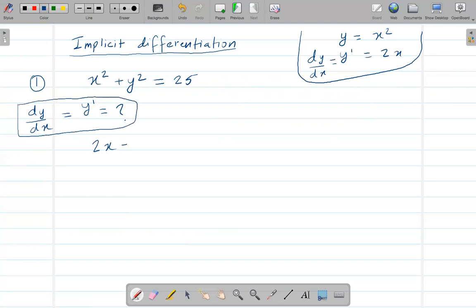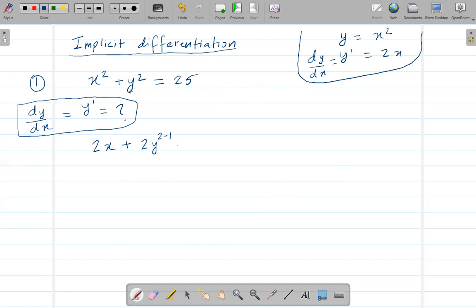2x plus, what about the derivative of y squared? Now since we are taking the derivative of y in terms of x, the y could be something. So for the y variable, I have to take the derivative of this whole thing, like we did in the chain rule. So take the derivative of this whole thing, which is 2 times y to the power 2 minus 1. And then take the derivative of this inside function, which we have just y.